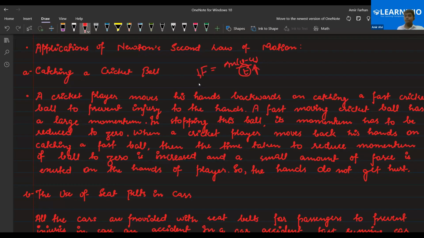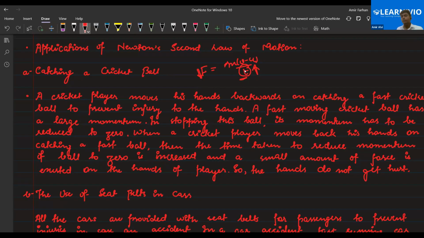Yes or no, everyone? Yes, sir. If you increase the denominator, your force will decrease. That's why we take our hand backward, to increase the time for the change in momentum. That leads to a lower force exerted on the hand, so it will hurt less.